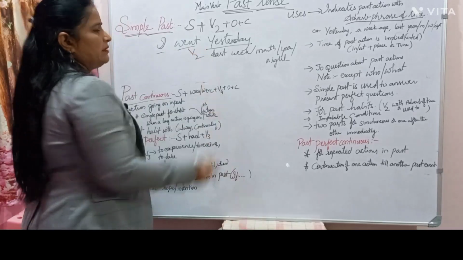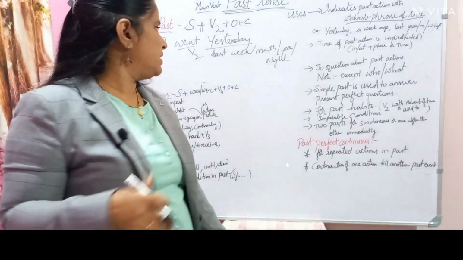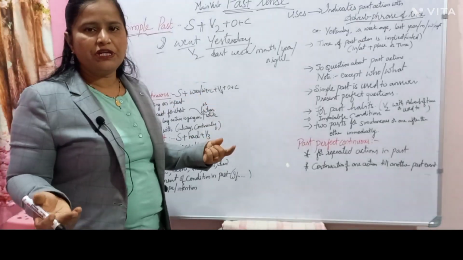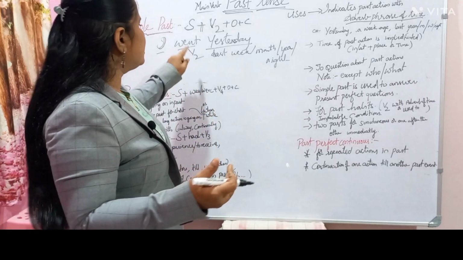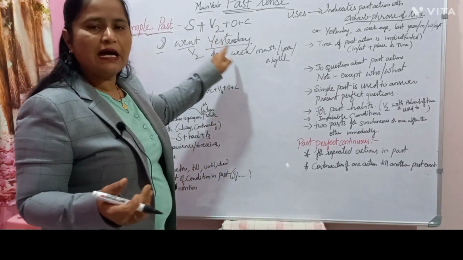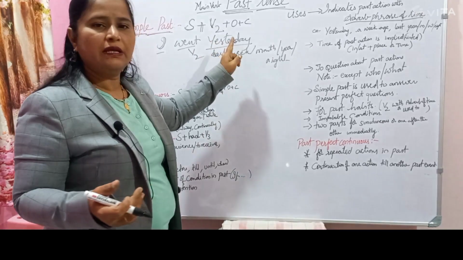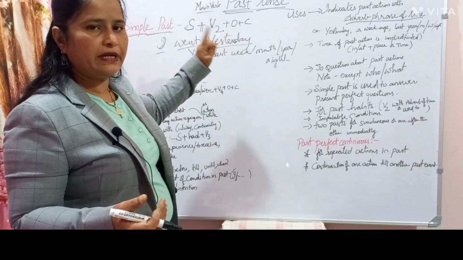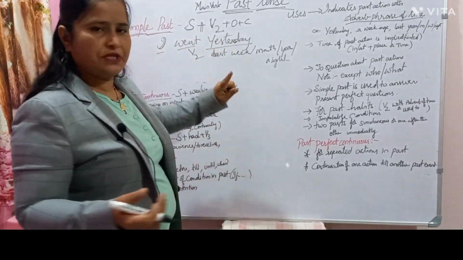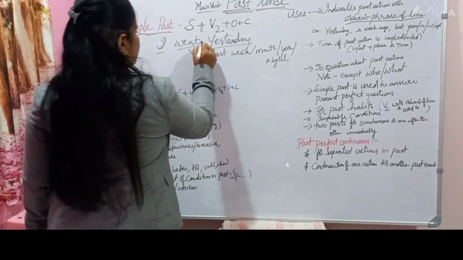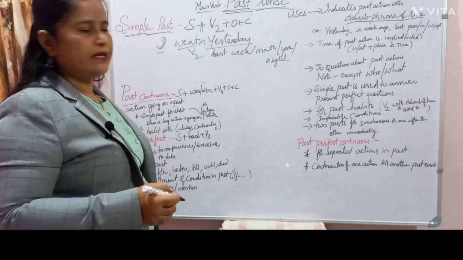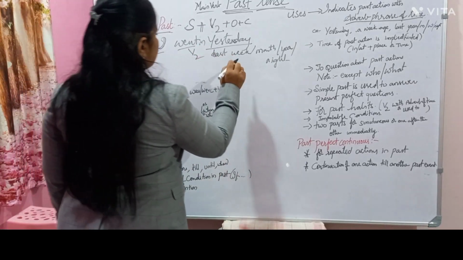She left to Hyderabad. When did she leave to Hyderabad? She went to Hyderabad on Saturday. She went on Saturday.